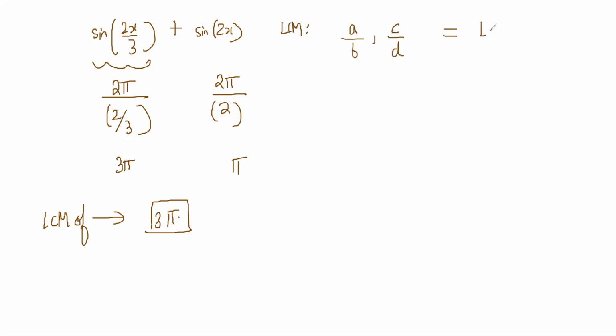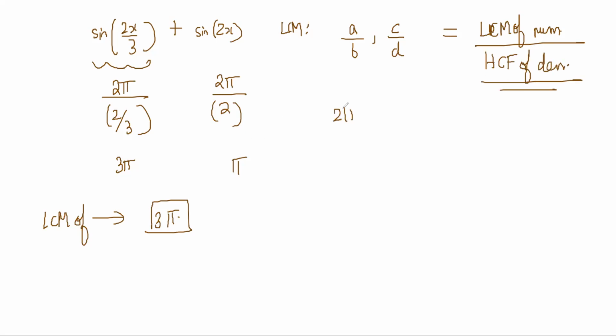LCM of two fractions is the LCM of the numerators by the HCF of the denominators. Be careful here, because sometimes it could be like 2 pi by 6 and 3 pi by 4. The LCM of the numerators is 6 pi and the HCF of the denominators is 2. The answer should be 3 pi. Do you understand?